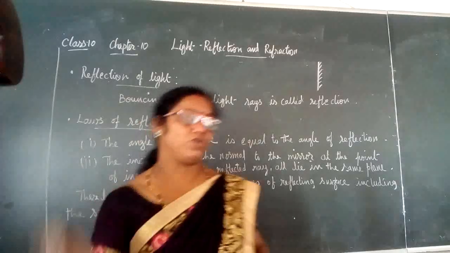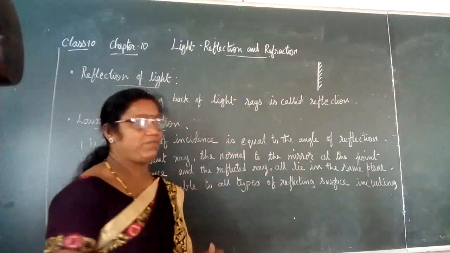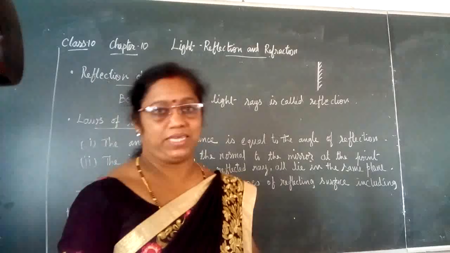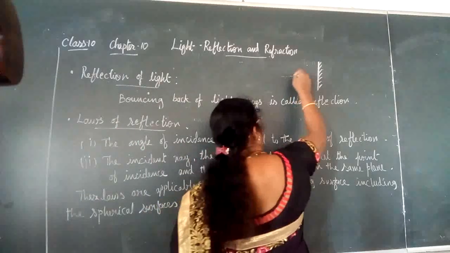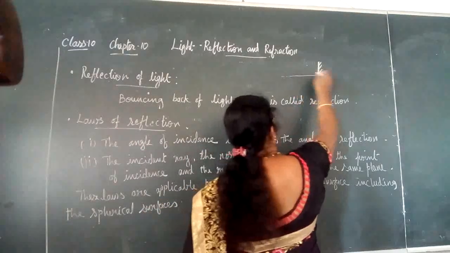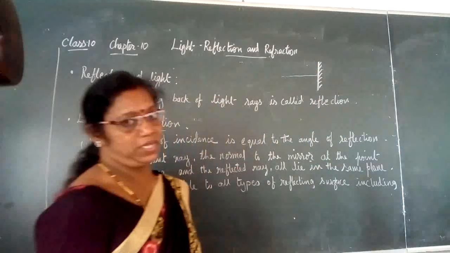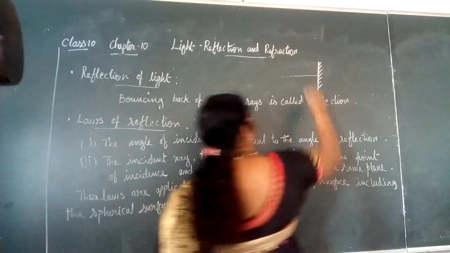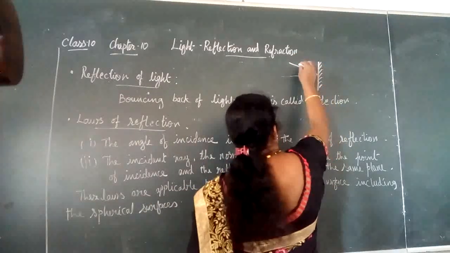When the light ray falls on a mirror, it gets reflected back. That is why we are able to see an image in a mirror. So let us draw a straight line. This is the normal drawn, which is perpendicular to the plane surface of the mirror, and the light ray falls at this point.